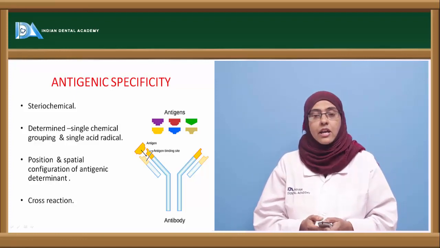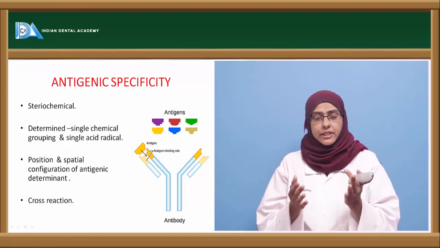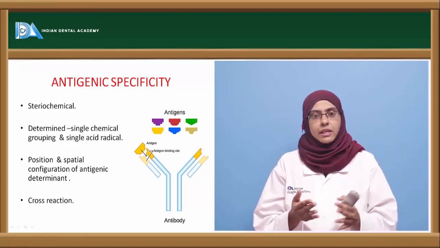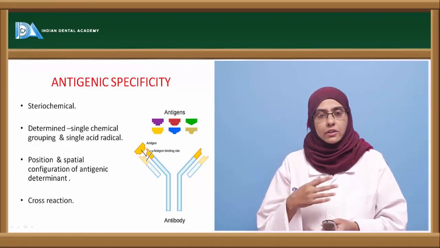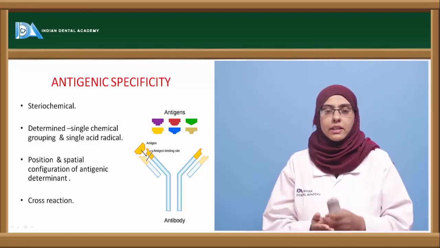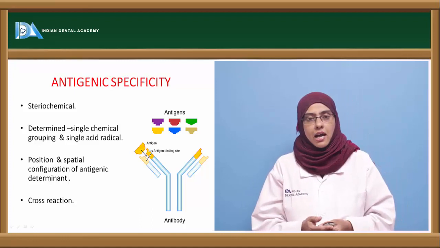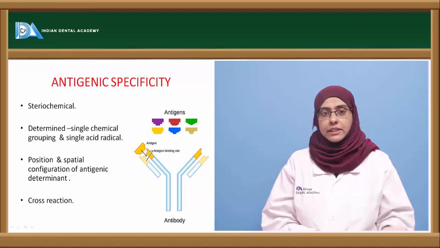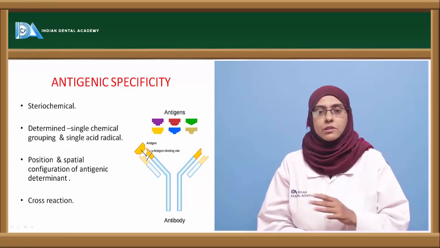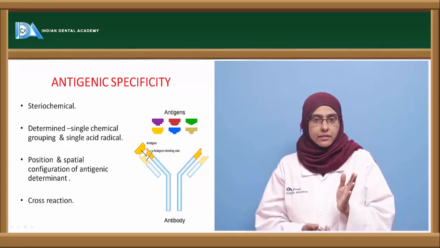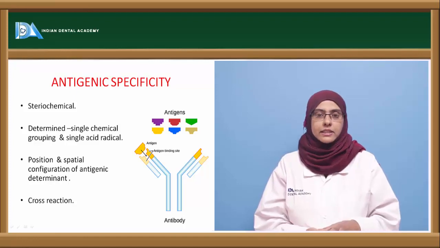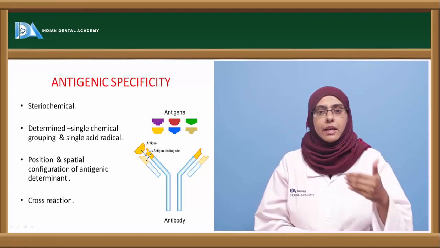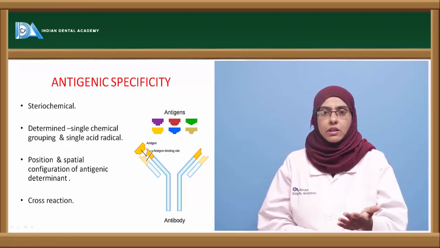As already discussed, when there is a structural similarity of the antigen on different types of organisms, it can lead to a cross reaction. Now there are two aspects of this cross reaction. One is a beneficial effect and the other one is the harmful effect. Now the beneficial effect of the cross reaction is immunization with cowpox to save us from the smallpox virus. Now the disadvantage of this cross reaction is that the human heart contains certain types of antigen which are similar to the M proteins present on the streptococcal organism.